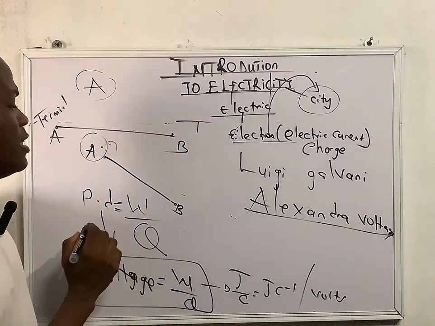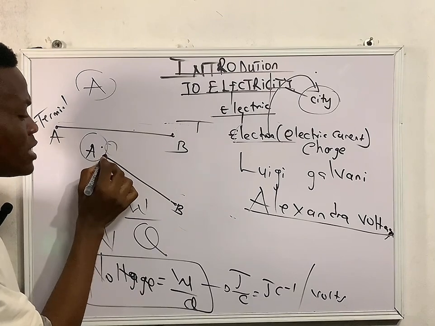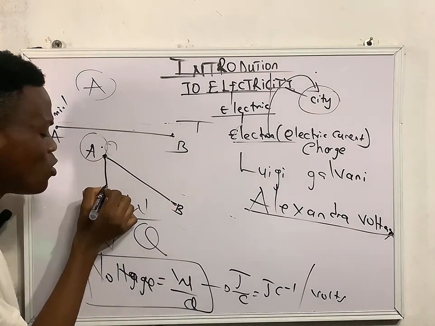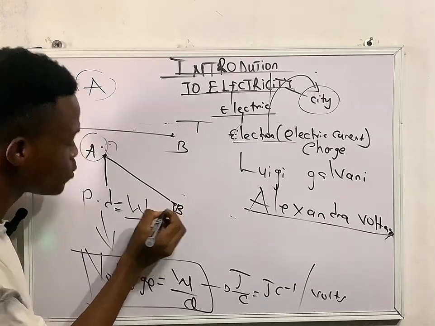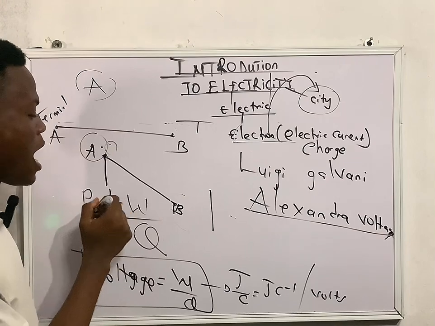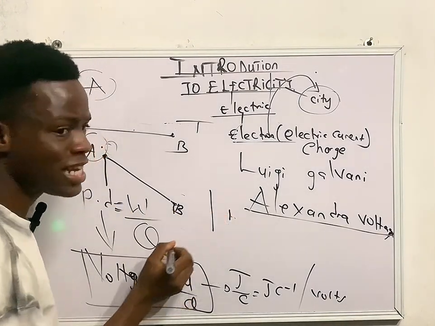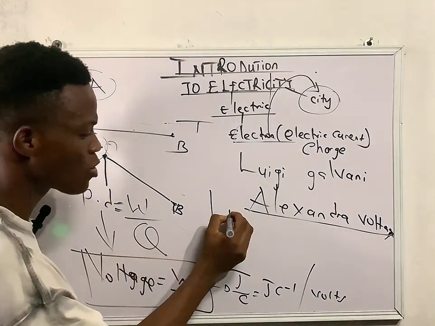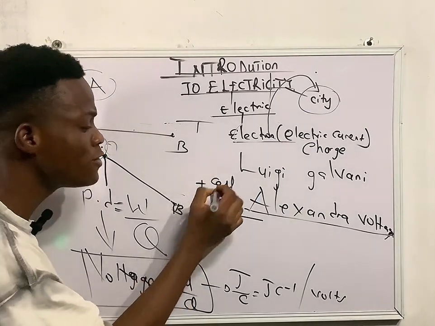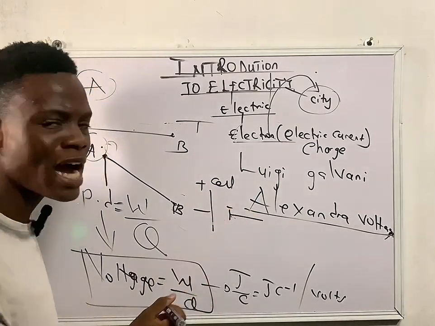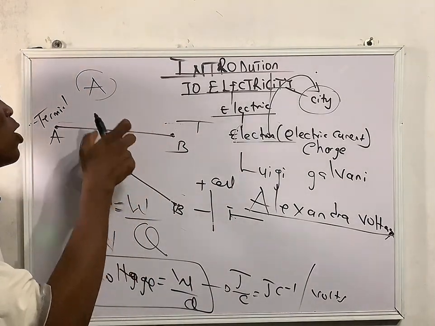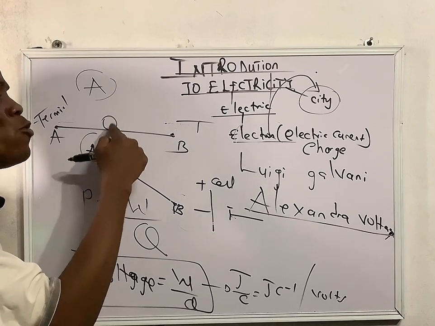So in answer to that, this point that is here and this other point, you can see that this one is much longer, while this one is very, very small. If I pick this one out and I also pick this one out, you can see that I have two things, right? That means I can call this a cell. The longer one will be positive, while the shorter one will be negative. Are you getting my point at all? You can see that current does not flow here, but current will only stay here. That means we only store here.